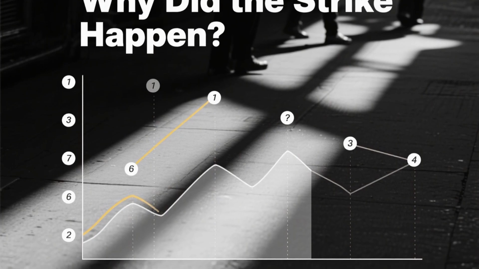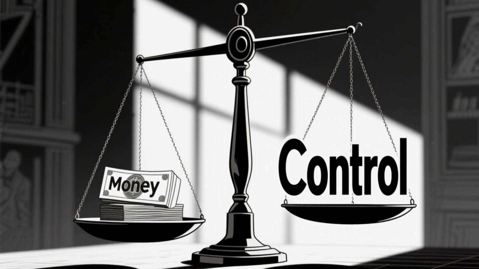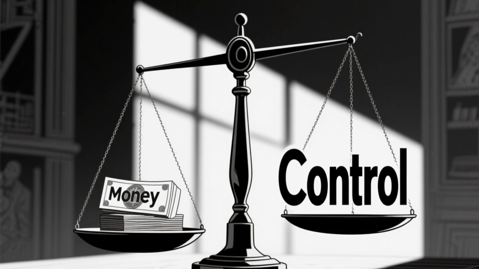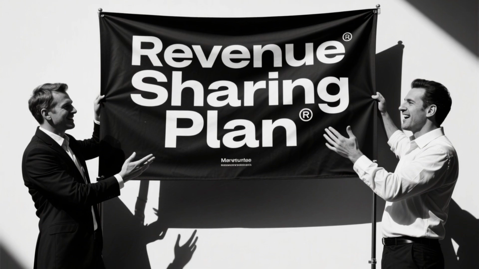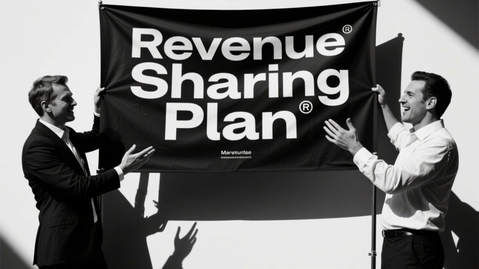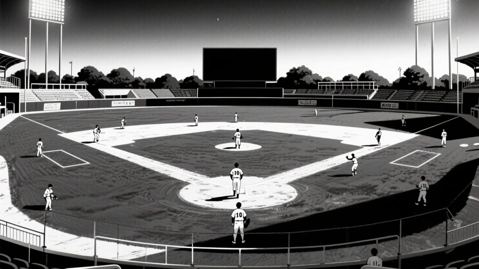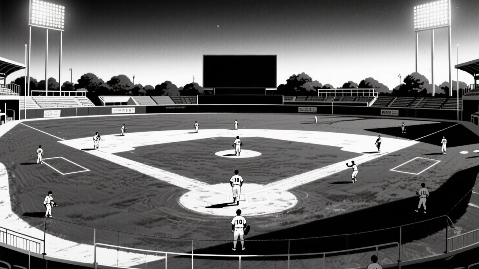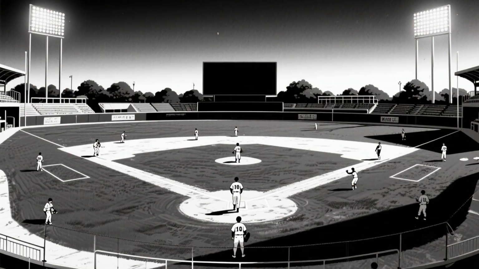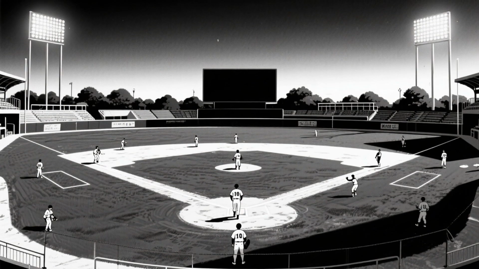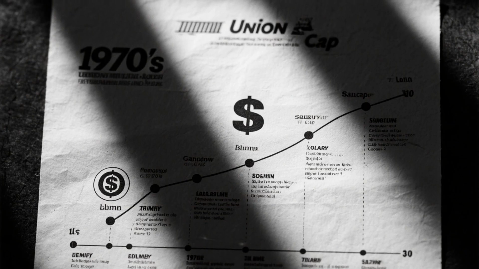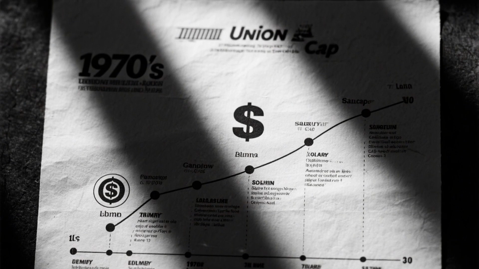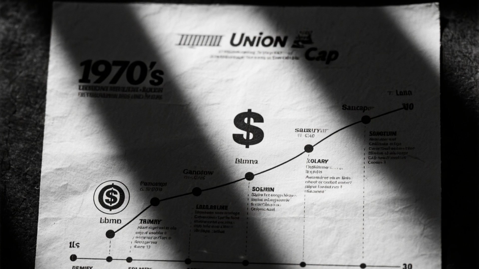Why did the strike happen? The core issues. So, why did the players go on strike? It all came down to money and control. The owners proposed a new revenue-sharing plan tied to a salary cap, a limit on how much teams could spend on player salaries. They argued this would level the playing field, helping smaller teams stay competitive by sharing local broadcasting revenues. But the players saw this as a direct attack on their earning potential. A salary cap would restrict free agency and limit big contracts, something the union had fought hard to secure in